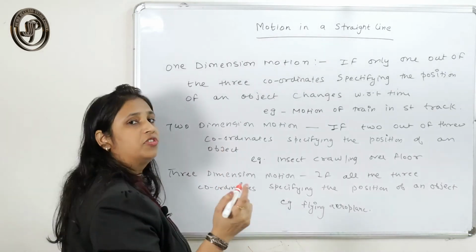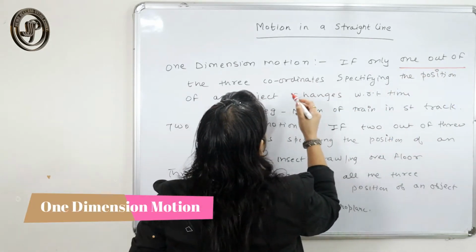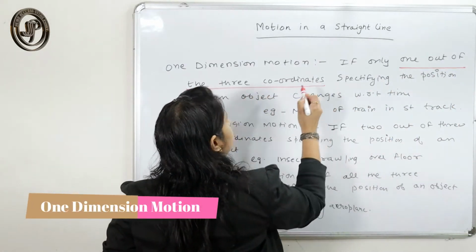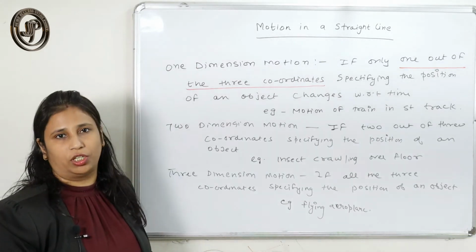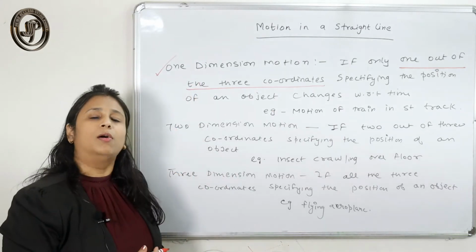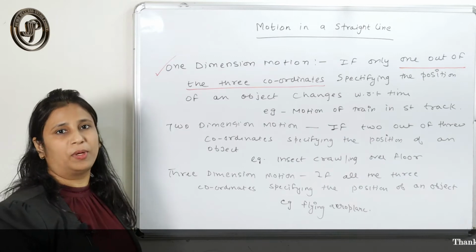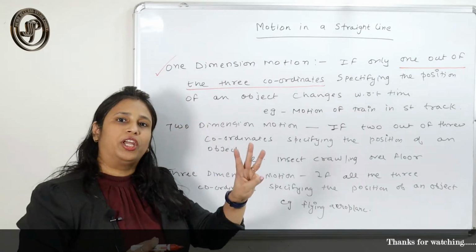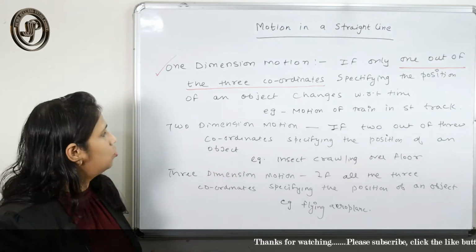But out of the three coordinate axes, if only one is changing with respect to time, then we say the motion is in one dimension.